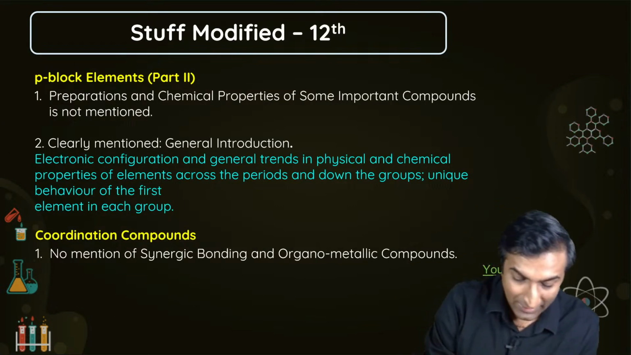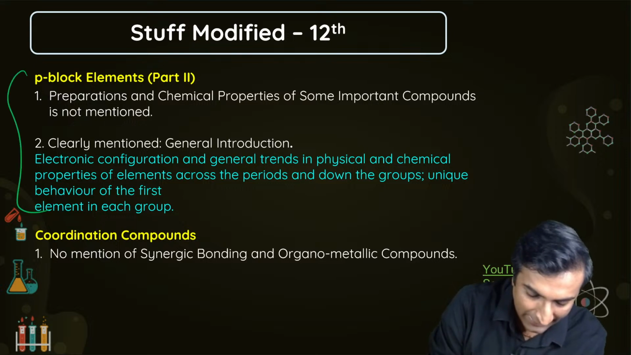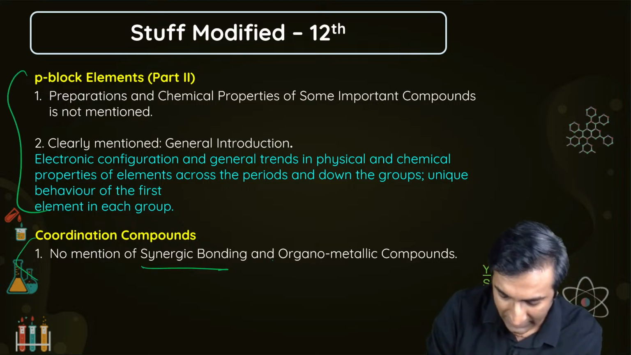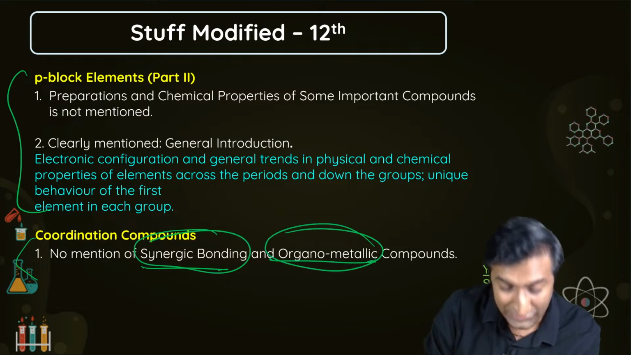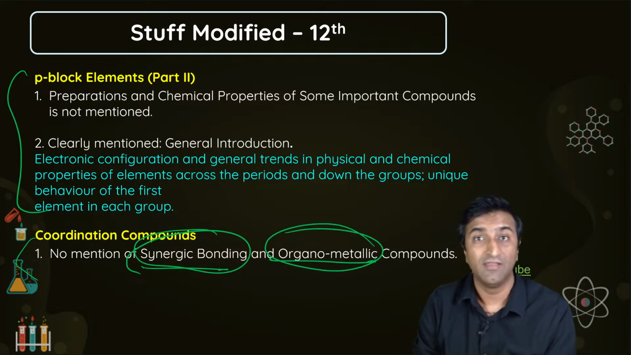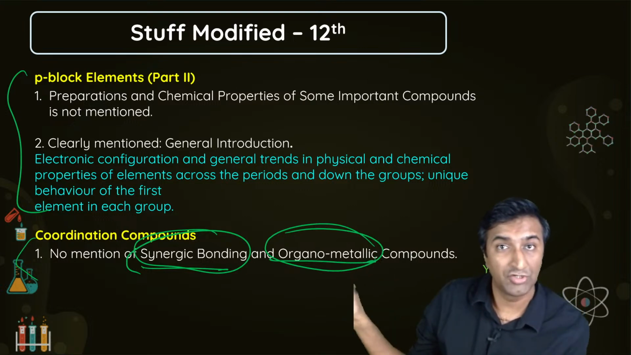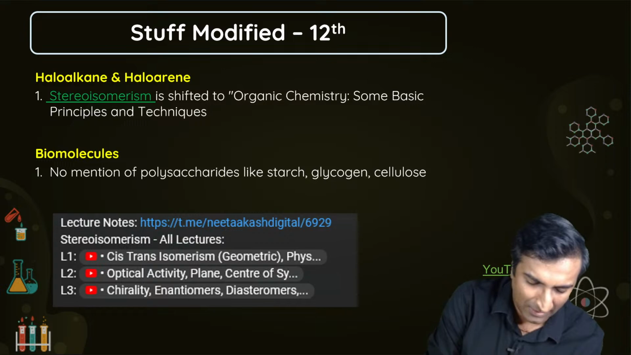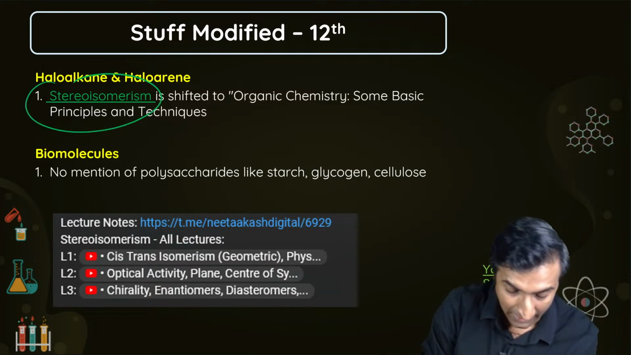ठीक है. Modified में क्या, 12th में क्या modified है? Same stuff. P block में थोड़ा बहुत है, थोड़ा हट गया है. Coordination compound में synergic bonding, organometallic compounds नहीं दिखे मुझे, तो इसलिए मैंने यहाँ पे लिख लिया especially. Check this out, okay, to make sure, but I feel that this is not there. Okay, what is being modified in 12th? Again, the same thing. Stereoisomerism 12th से हट के 11th में चला गया.